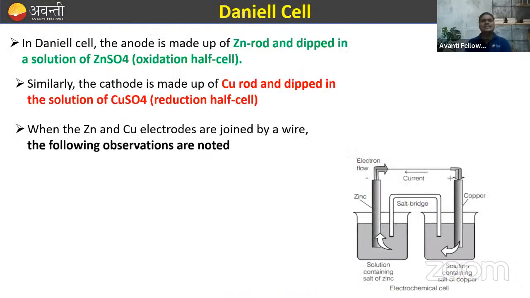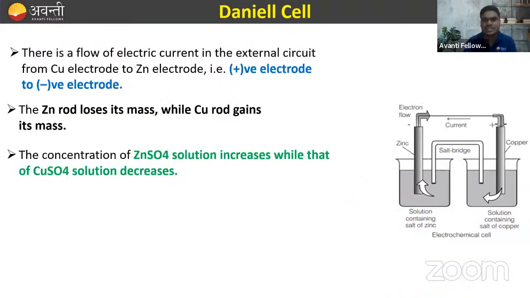Next, the Daniell cell. Basically, the anode is made up of a zinc rod dipped in a solution of ZnSO4. That is also known as the oxidation half cell. Similarly, the cathode is made up of a copper rod dipped in a solution of copper sulfate, which makes the reduction half cell. Now, when the zinc and copper electrodes are joined by a wire, the following observations are noted. तो क्या observations noted हो रहे हैं बताओ फटाफट.